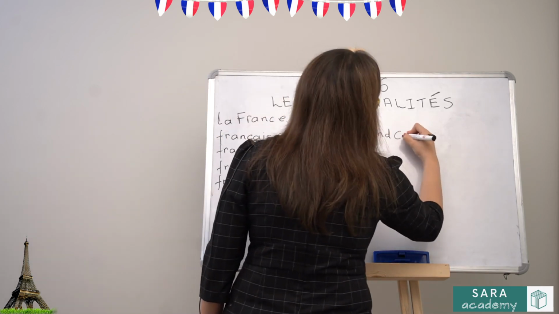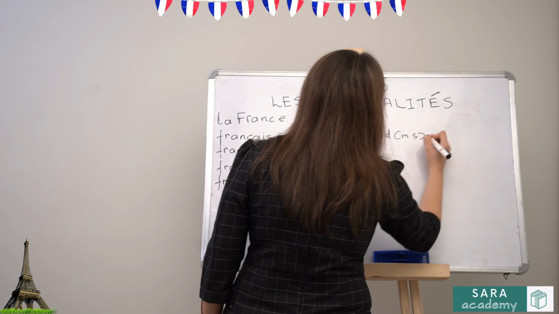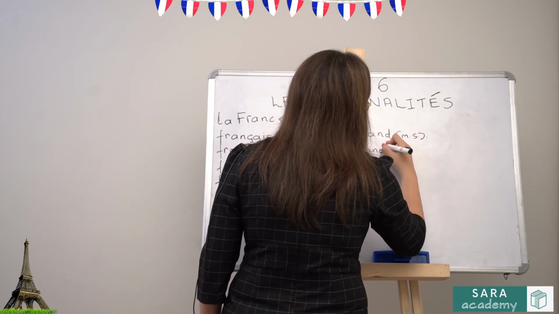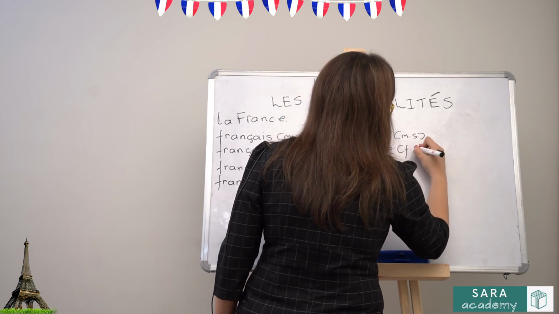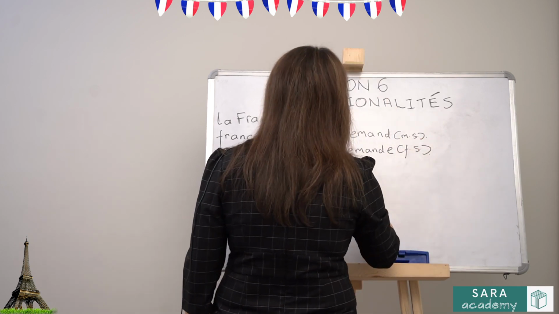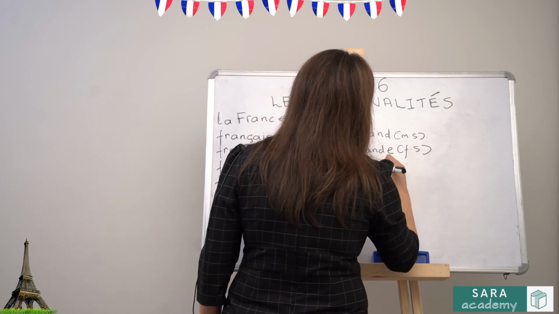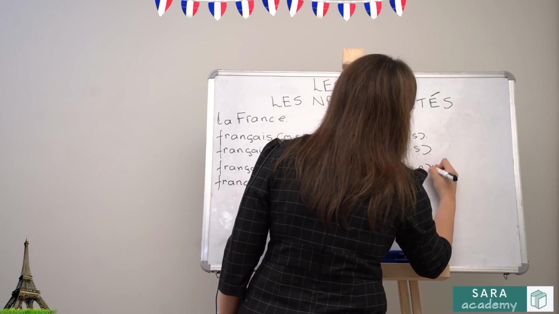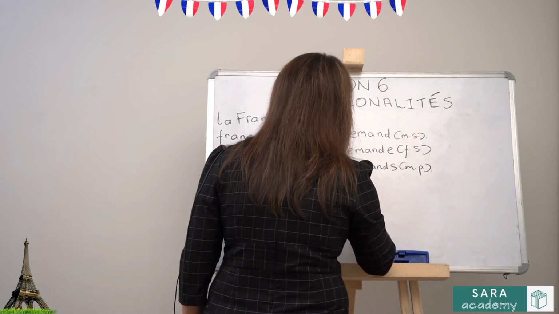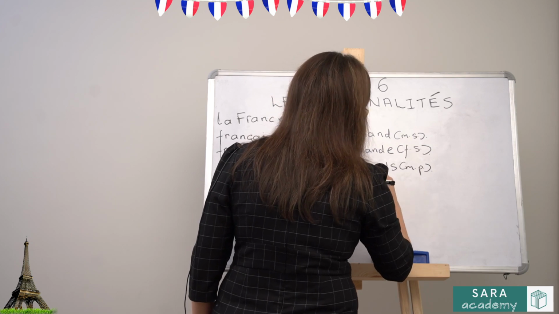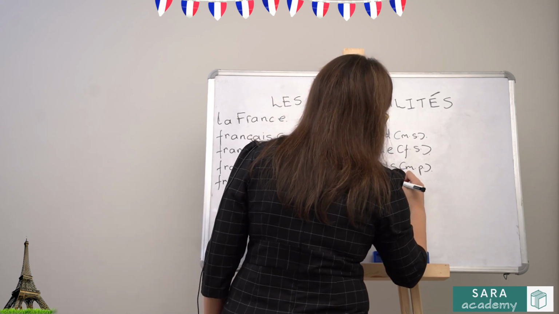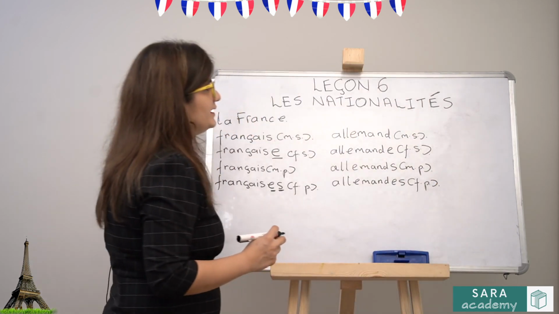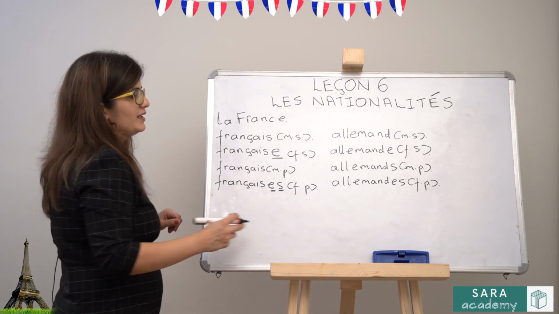So this is masculine singular, your feminine singular would be adding an E, and your masculine plural you will add an S, and your feminine plural also you will add an S to your feminine singular form. So these are your 4 forms of nationalities.